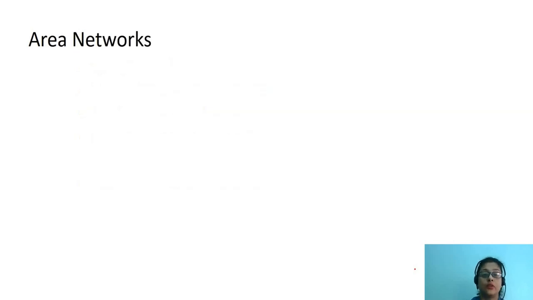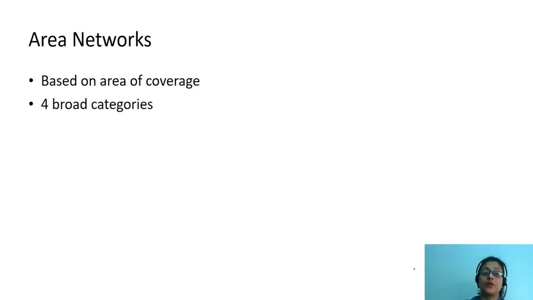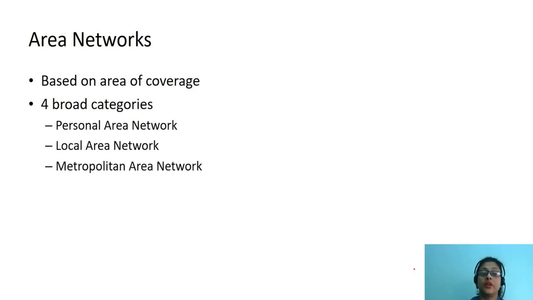What are area networks? Area networks are networks which are categorized based on the area of coverage. There are four broad categories of area networks: personal area network, local area network, metropolitan area network, and wide area network. Let us understand what personal area network is all about. It is also called PAN.